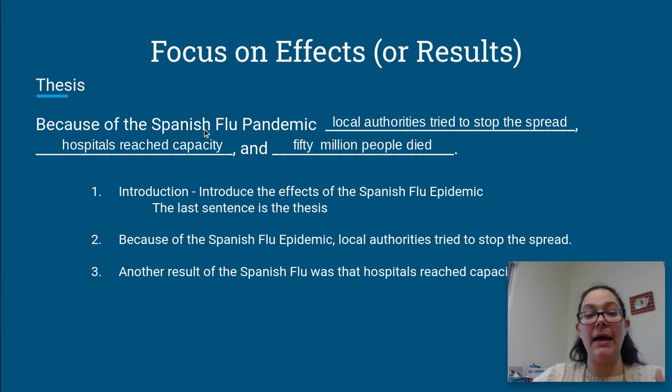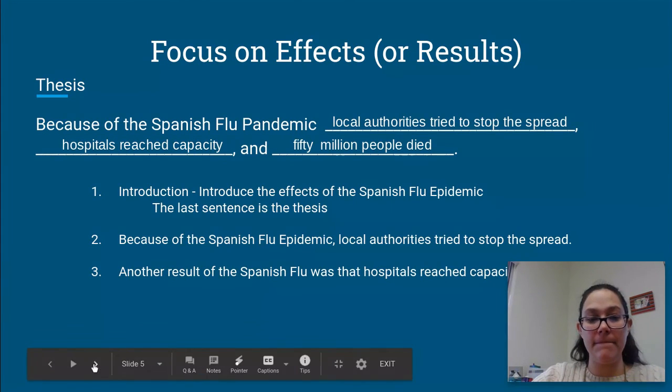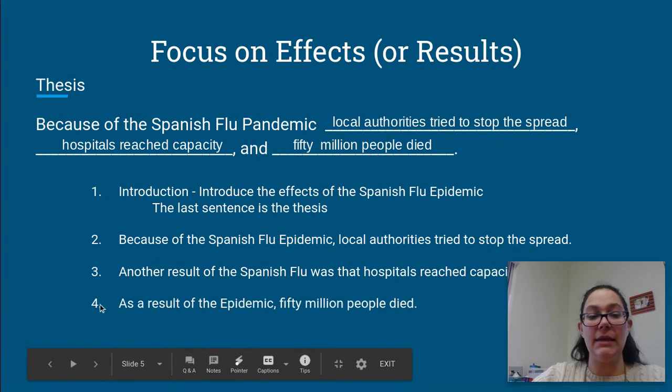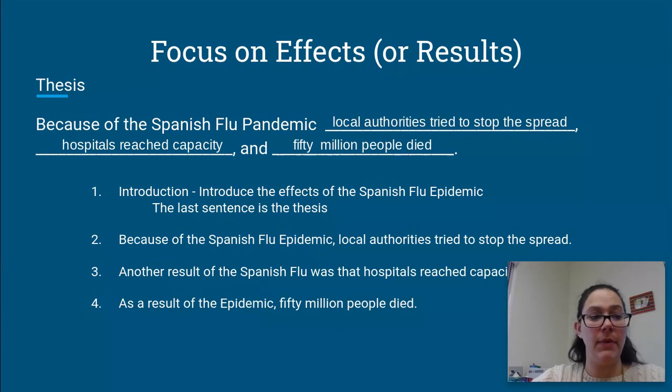You'll talk about that and what happened, how hospitals reached capacity. And in your fourth paragraph, you'll talk about how, as a result of the Spanish flu epidemic, 50 million people died. How much of their population was that? More than the number of people that died just as a result of the war.